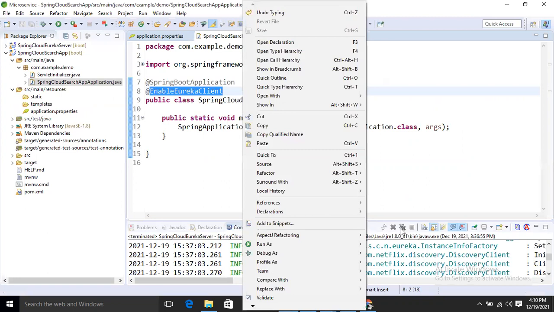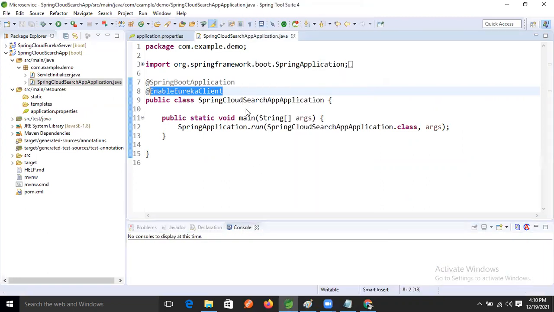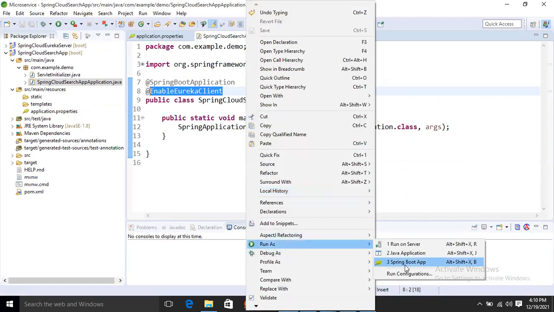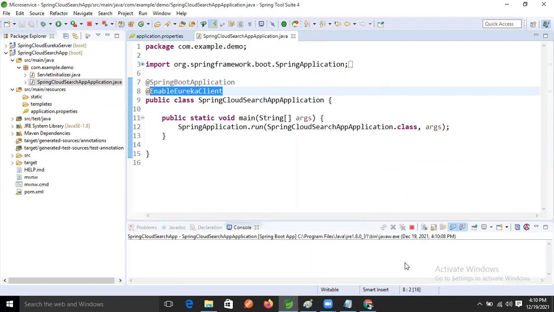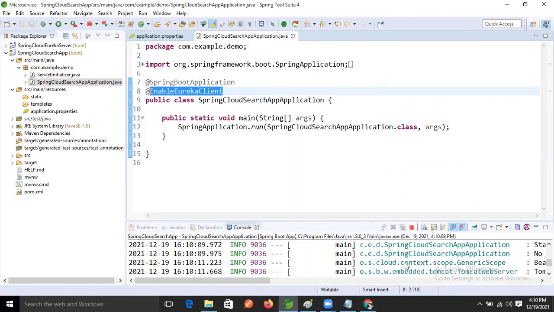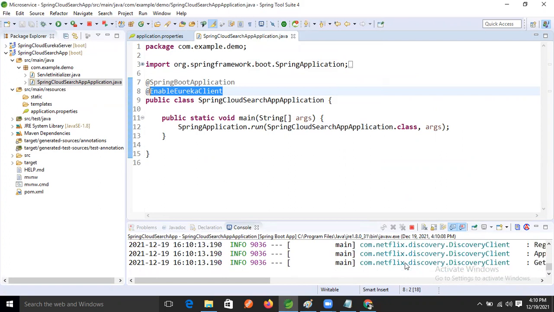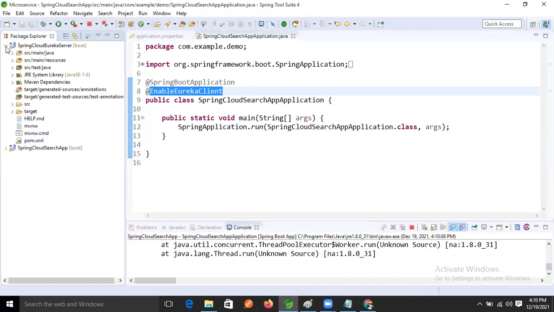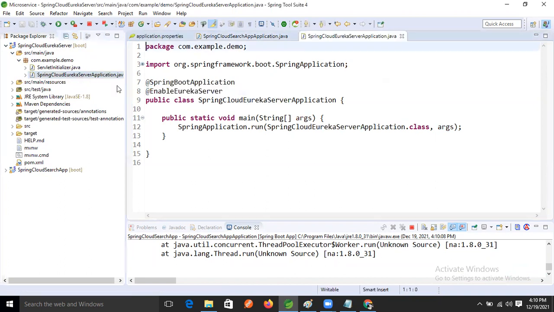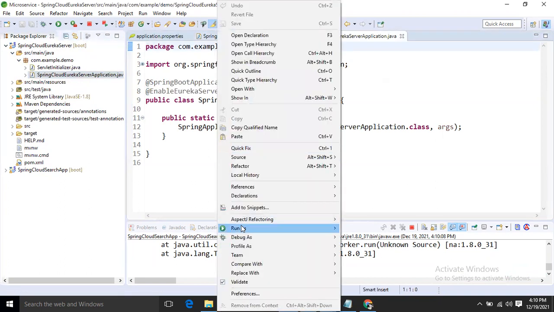First, stop all the applications, right? Now run as Spring Boot application. So now this application is running. Now come inside the Eureka server. Select this main method. Now run this one also.